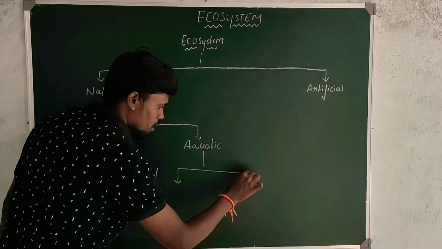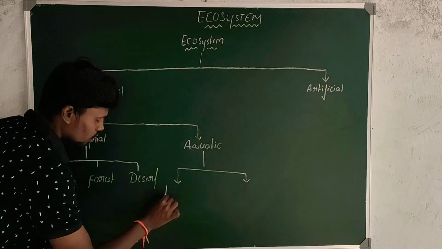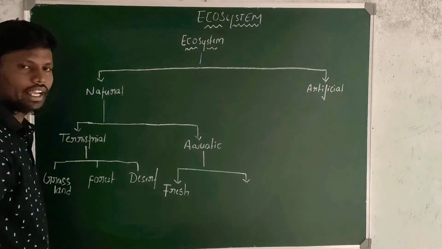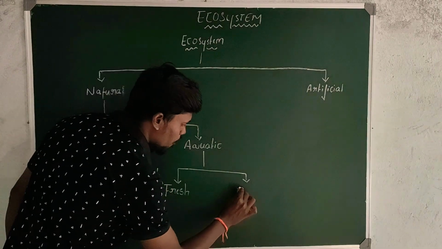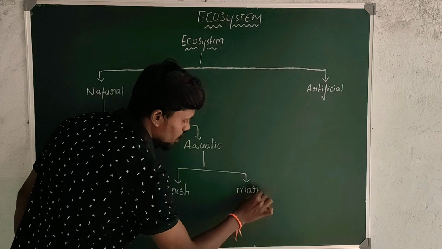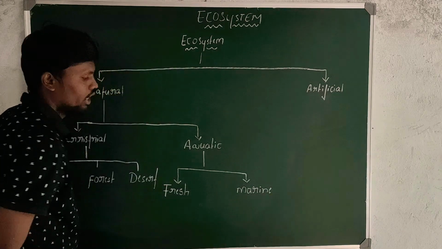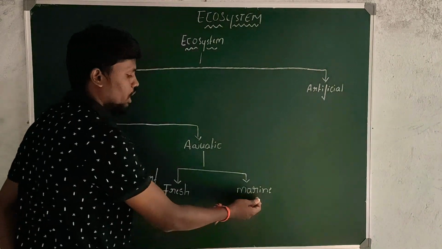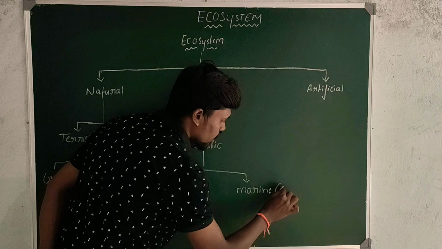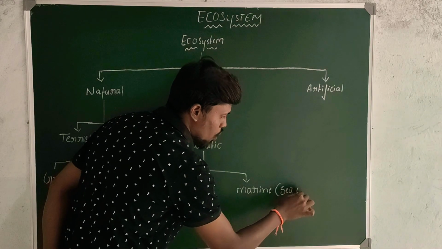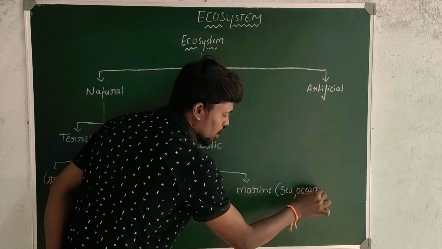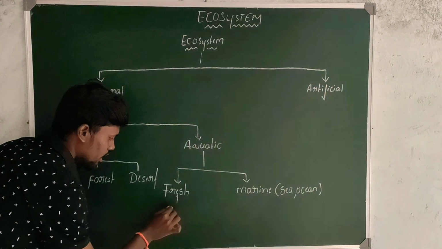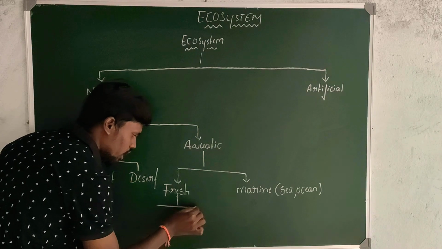Aquatic ecosystems are classified into majorly two types. One is freshwater ecosystem and second one is marine water ecosystem. Marine means salt containing water, right? More salt concentration is present. Examples are ocean or sea, right? Whereas freshwater ecosystems are again classified into two types.